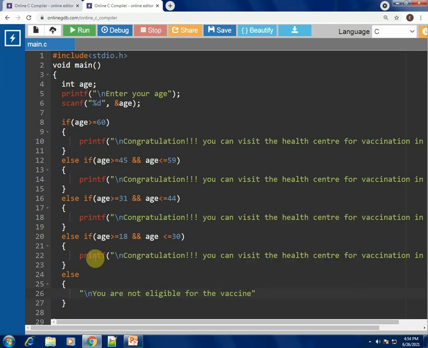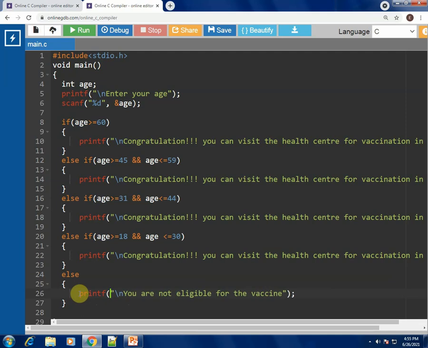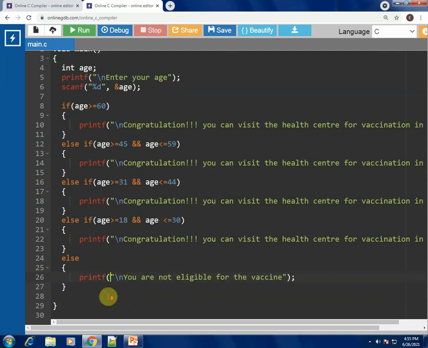So in this way, all the age groups are handled well in the program. All the cases are actually covered in the program.